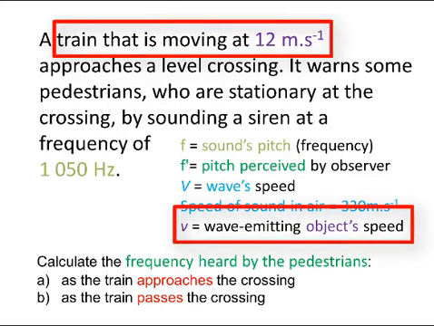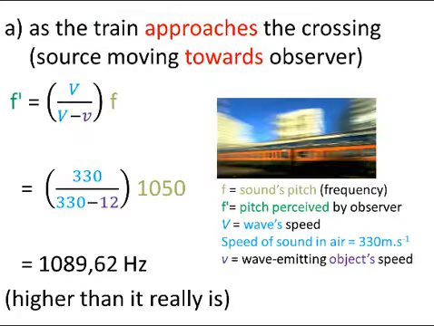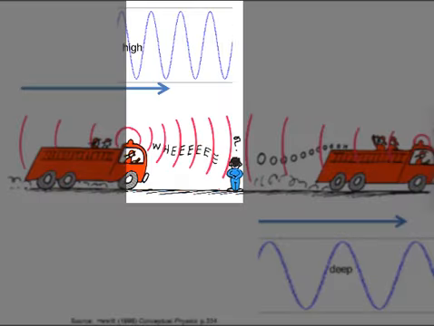The speed of the train relative to the observers is 12 meters per second, which we substitute into the areas of small v's. Substitution into the equation yields the observed frequency to be higher than it really is, namely 1089.62 Hz, which makes sense, since when a sound-emitting object approaches an observer, the waves seem to bunch up, increasing frequency, therefore pitch.